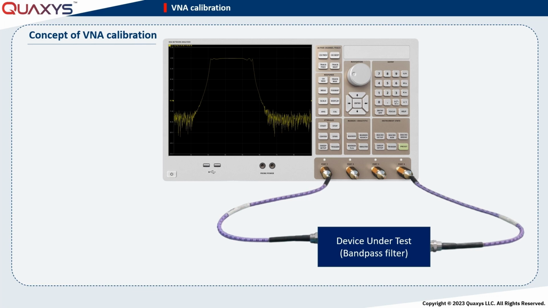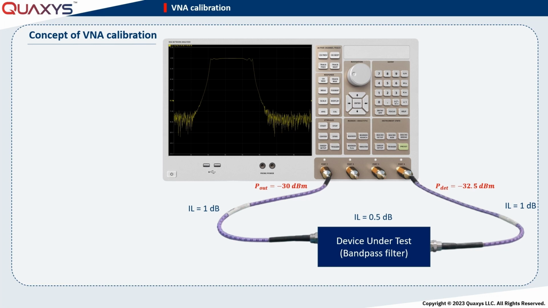For instance, assume the measurement at a certain frequency point, where the VNA sends out a power of -30 dBm at port 1, attenuated by 1 dB due to the first cable, 0.5 dB due to the filter's insertion loss, and another 1 dB by the second cable. The detector at port 2 measures -32.5 dBm. Consequently, the display shows an insertion loss of 2.5 dB at the measurement frequency point.